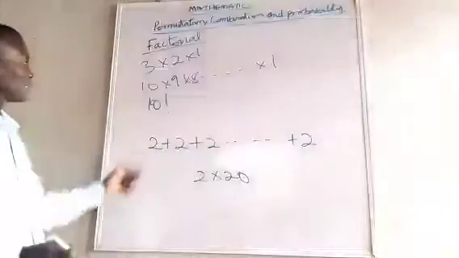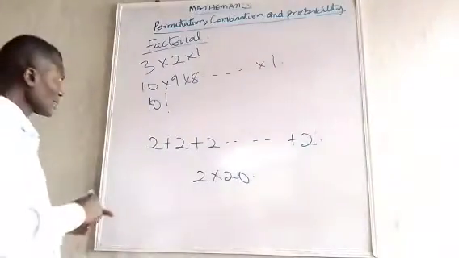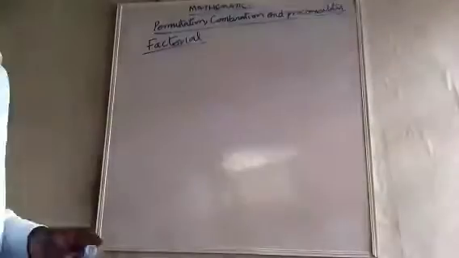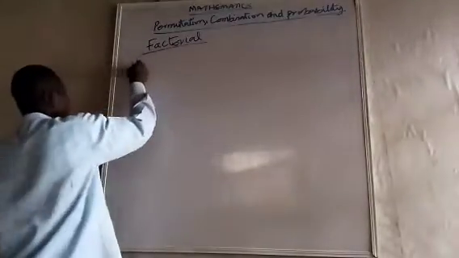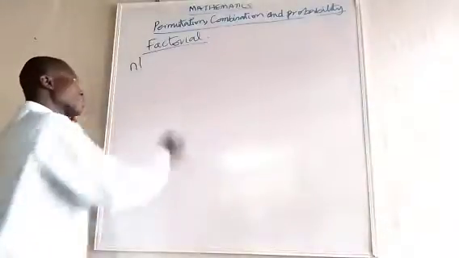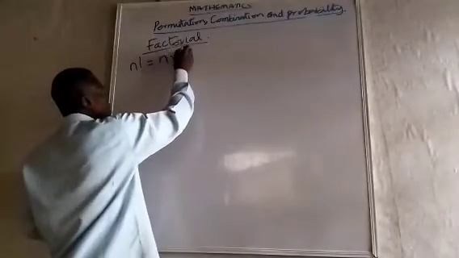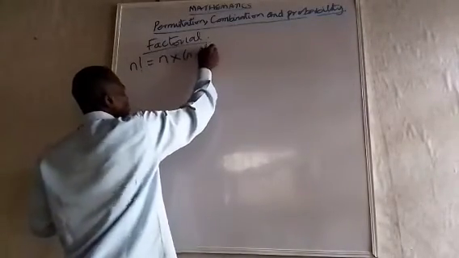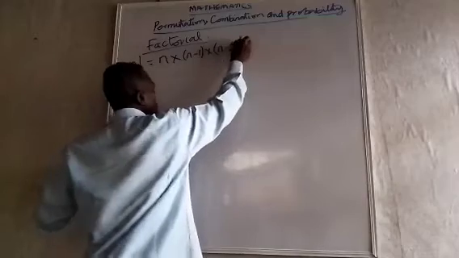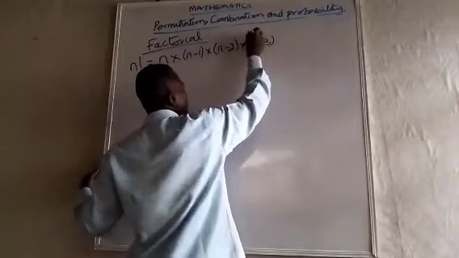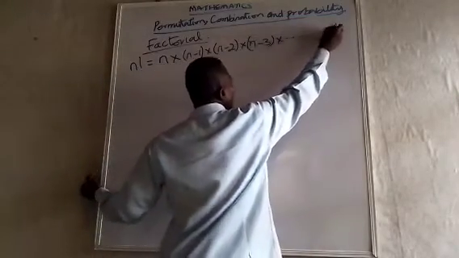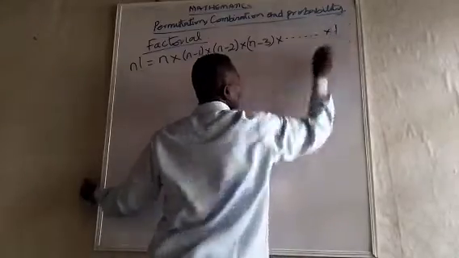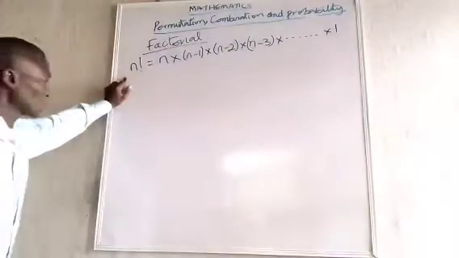Do you understand now? So factorial means, when you have n factorial, what does that imply? It means n multiplied by n minus 1, multiplied by n minus 2, n minus 3, multiplied until you get to 1. That is what factorial is for.